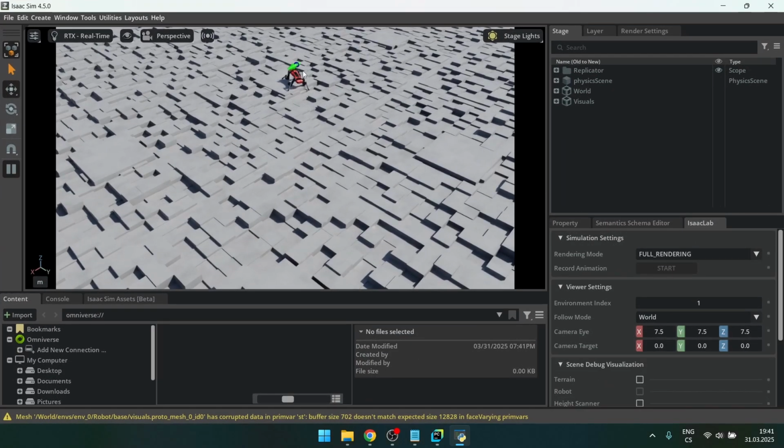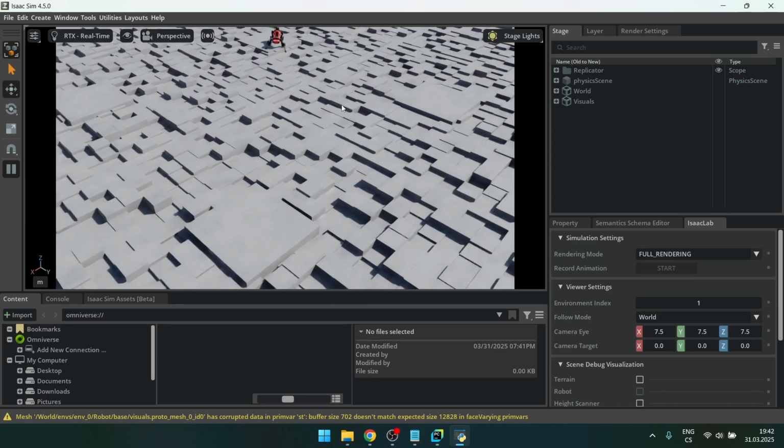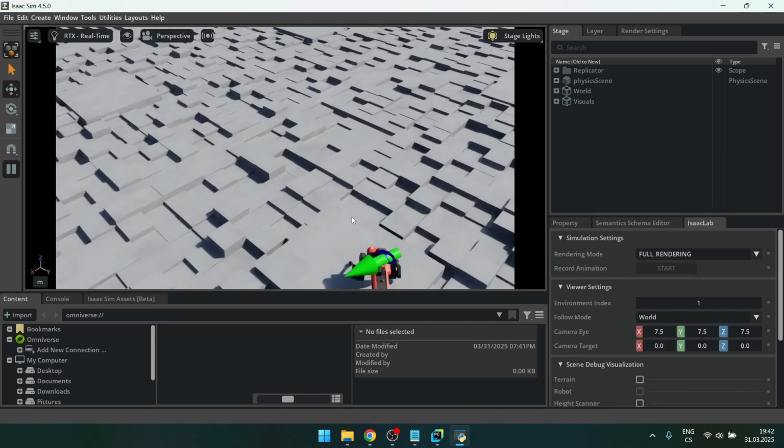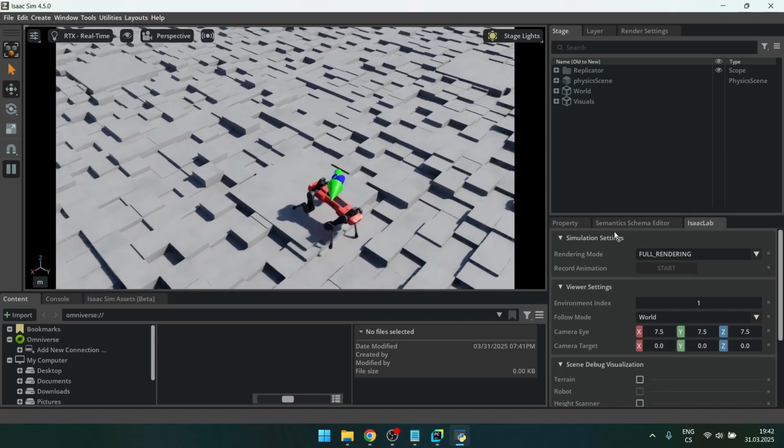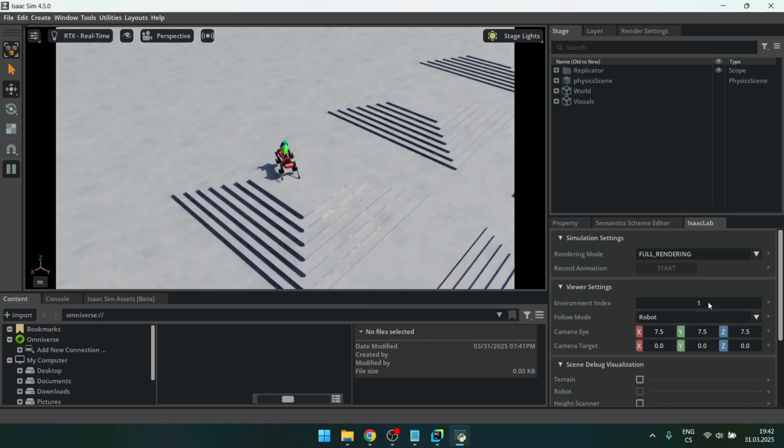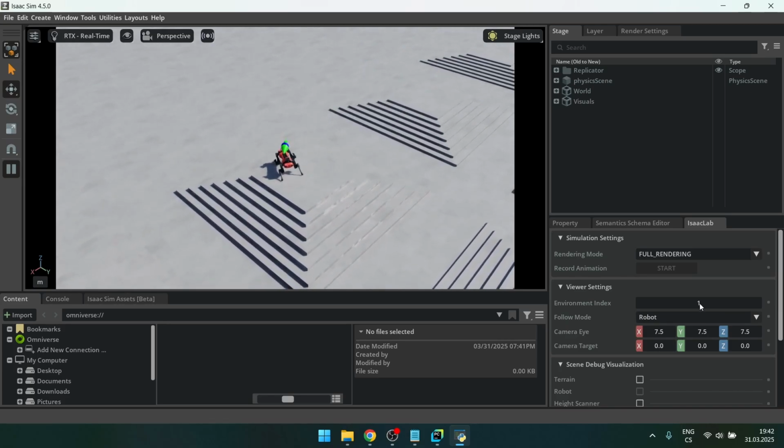I think it's the green arrow, that's the command. So we want the robotic dog to walk along the green vector. And the blue vector is the actual velocity of the robot. And it's at the start of the training, so right now it's really bad, and over time it should improve. When I first got here, I was surprised that the camera is so bad. You can zoom in, but it's not great. So what you can actually do is, instead of follow mode world, you can go for the robot, and then based on this environment index you choose which robot to follow.